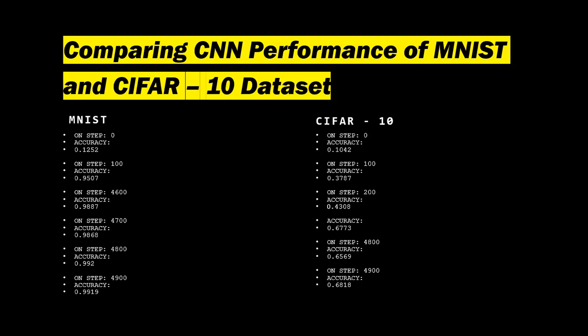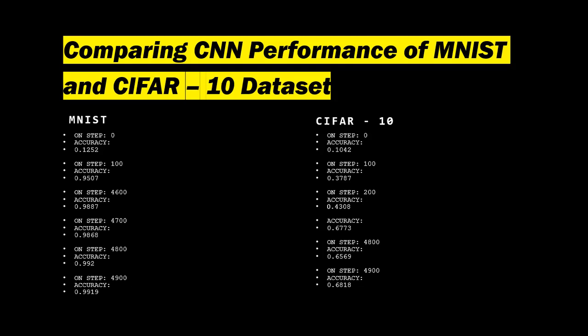And if we go to the last step, that is step 4900, we can see that the accuracy of MNIST is 99.19%, and the accuracy of CIFAR-10 is 68.18%. Seeing the difference between the accuracy levels of both datasets, we can say that there is a very big gap in the performance of the two CNNs used on these two datasets.